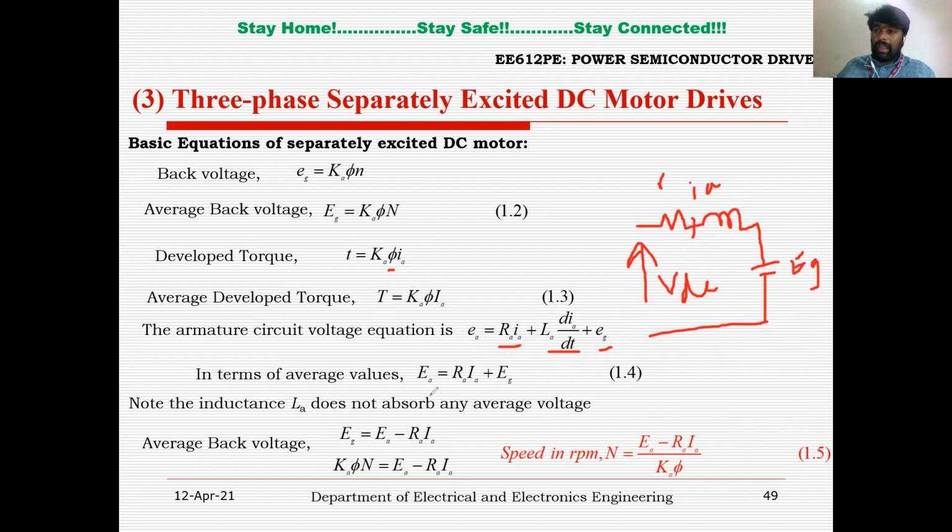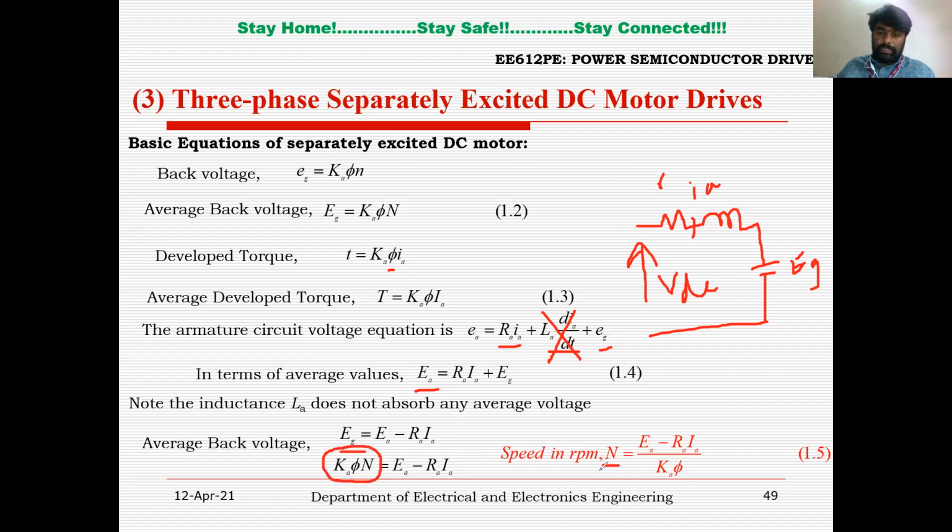But the average voltage across the inductor goes to 0. So the average input voltage Ea equals Ia Ra plus EG. From here you can write EG equals Ea, the terminal voltage, minus Ia Ra. In the last slide we have seen EG is equal to K phi into N.